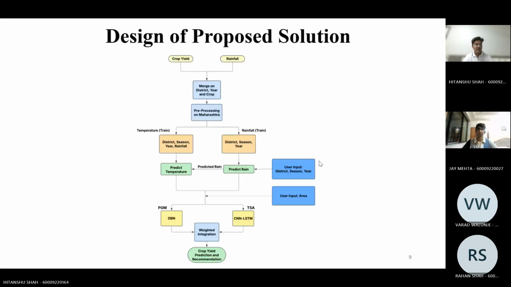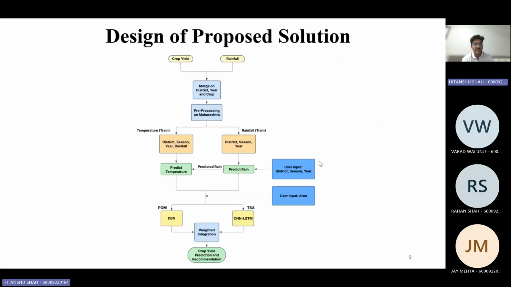So I'll take you through the proposed solution of the project that we have made in our IPD. We basically had two different data sets. One was for the crop yield, another one was for the rainfall. Crop yield had attributes such as the state, district, area, and the season. The rainfall data set had details related to the state, district, temperature, and the rainfall in a particular district.